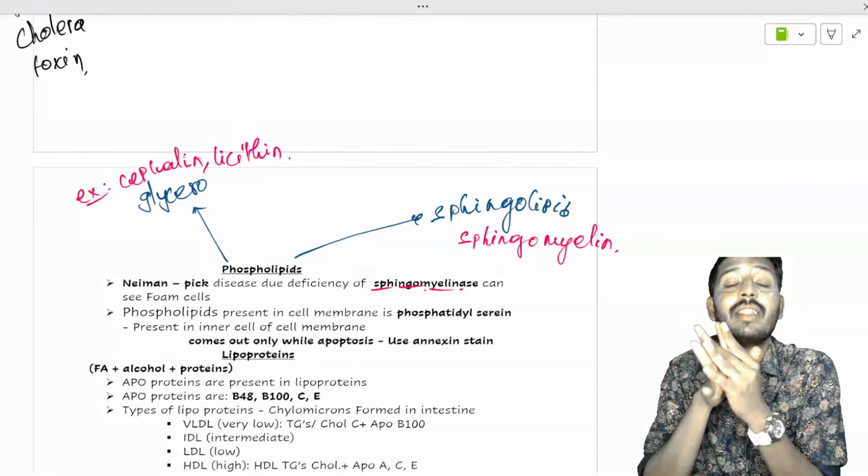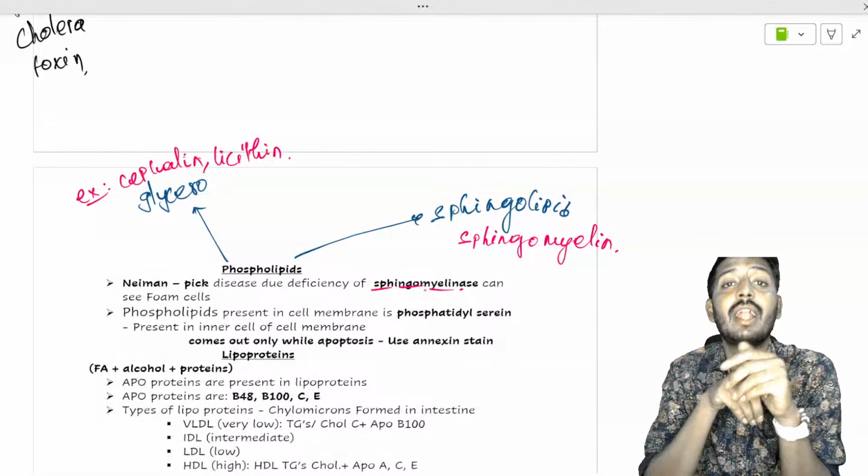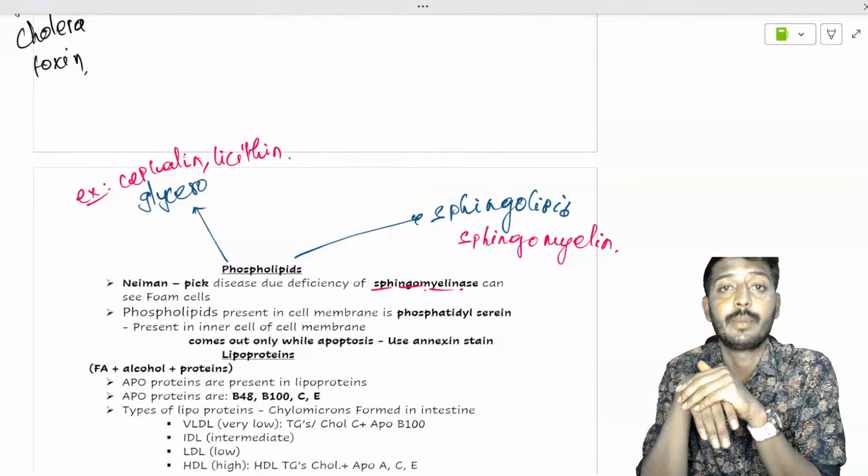It will start to accumulate in the wrong place. So if it starts to accumulate in the wrong places, it will lead to deposition and improper function of that particular part of the body.